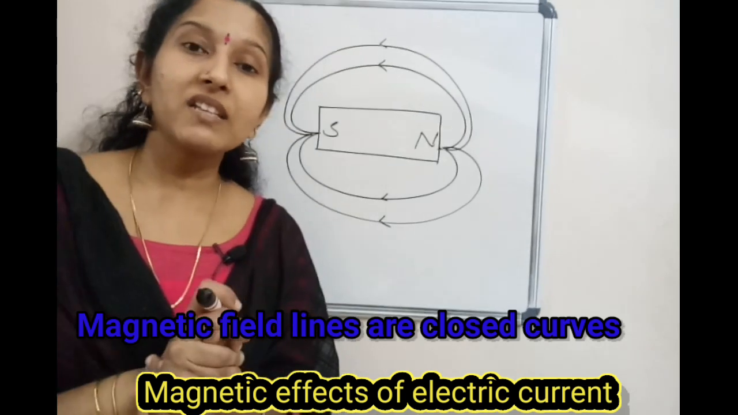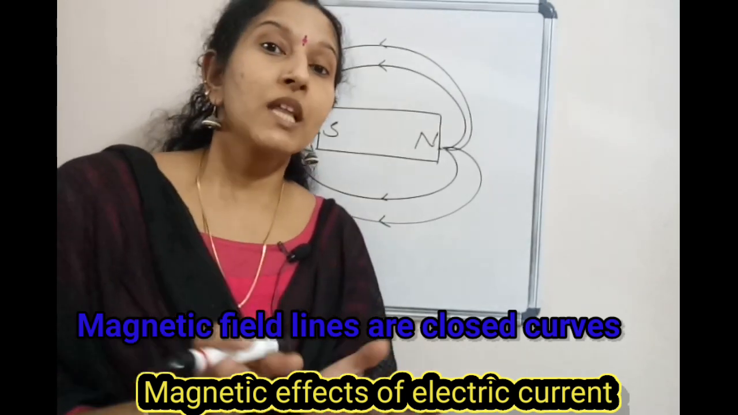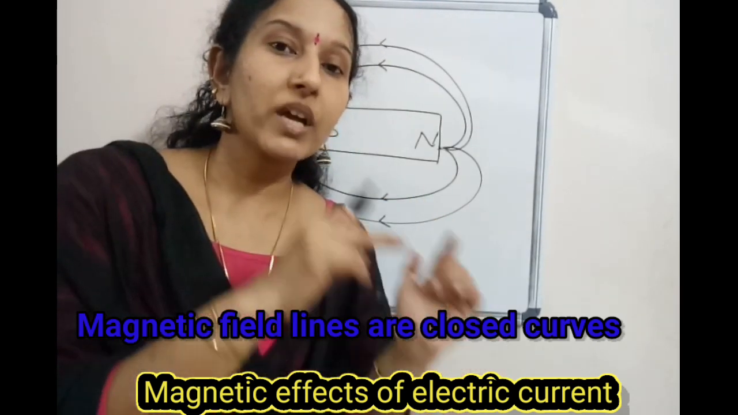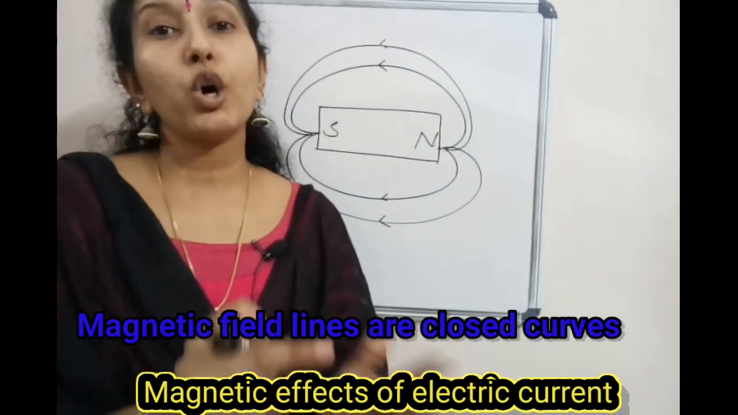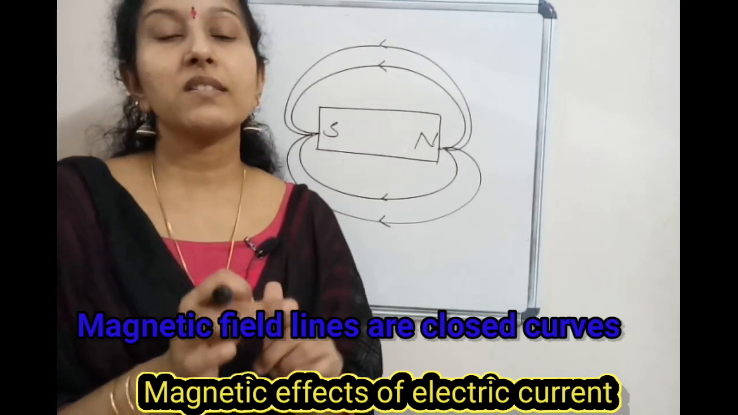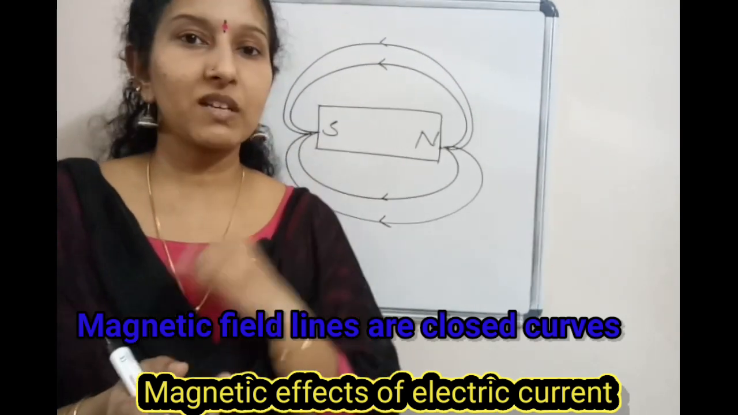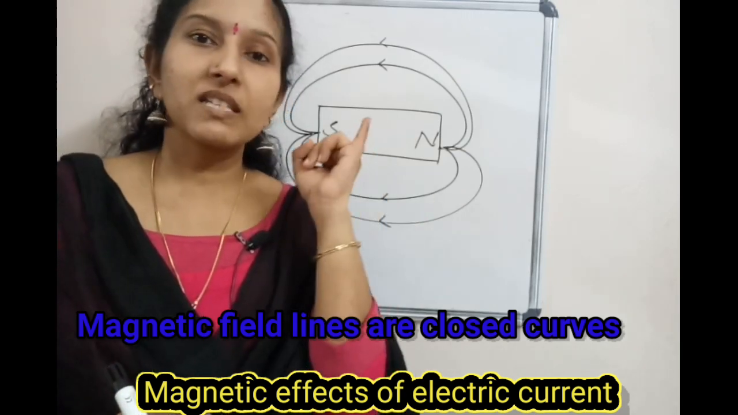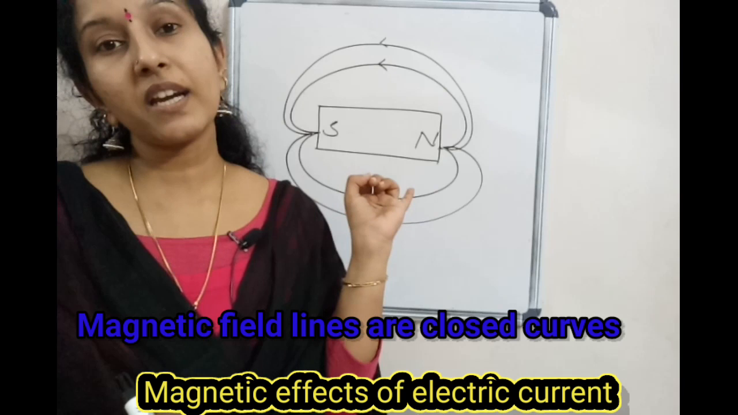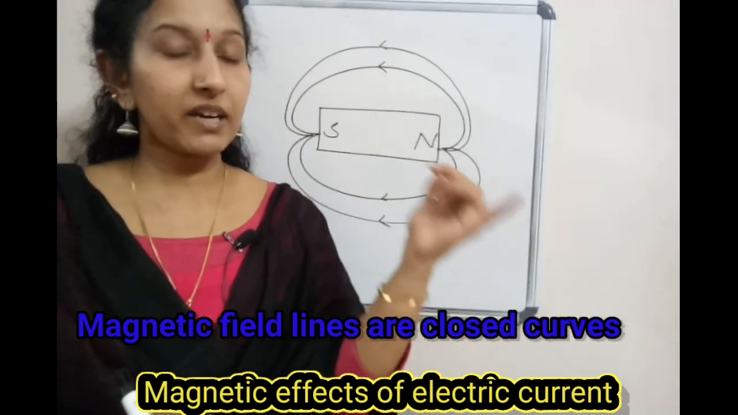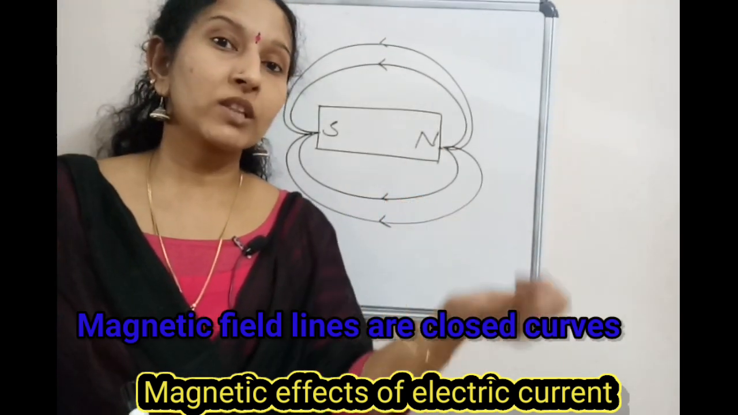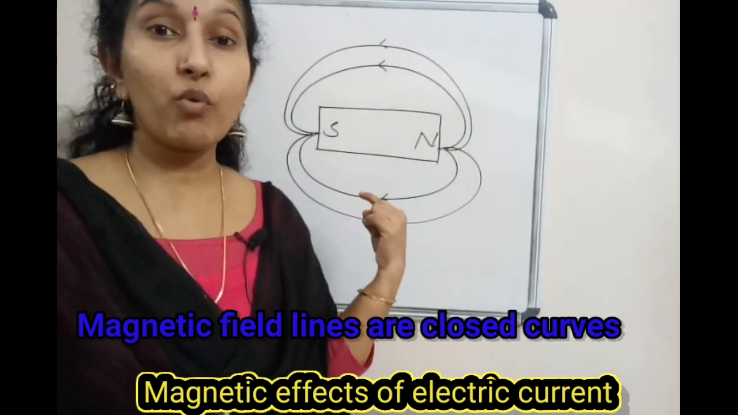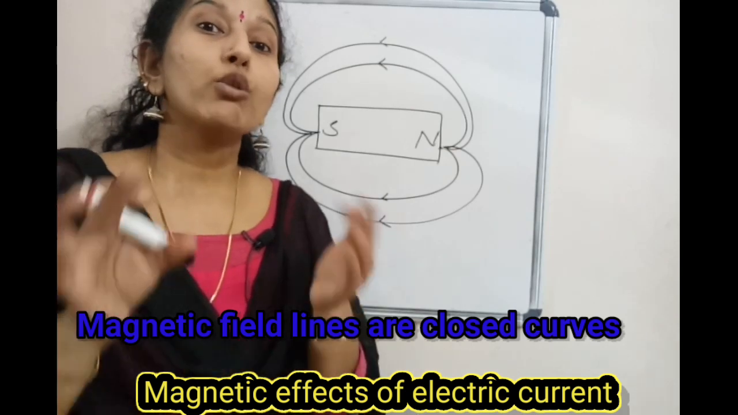Why are the magnetic field lines closed curves? Because the magnetic field lines emerge from the north pole, merge at the south, and inside it is south to north. That's why they are closed curves. So two properties we discussed. First, magnetic field lines emerge from the north pole, merge at the south, and inside it is from south to north. And the second one, magnetic field lines are closed curves.